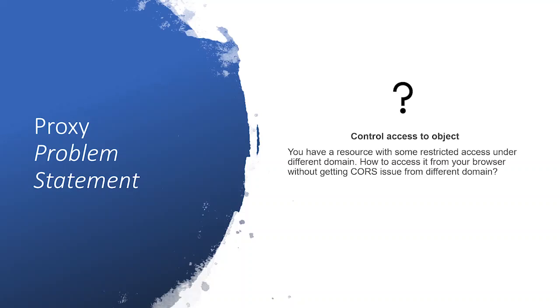Let's try to imagine a scenario where you have an object, but you want to add some additional functionality to the object while returning that object to the client. You don't want to meddle with the core functionality of that object or how it is being returned, or it may be some legacy project. You don't want to interfere with that legacy project, and you want to add some extra functionality over the response. What will you do?